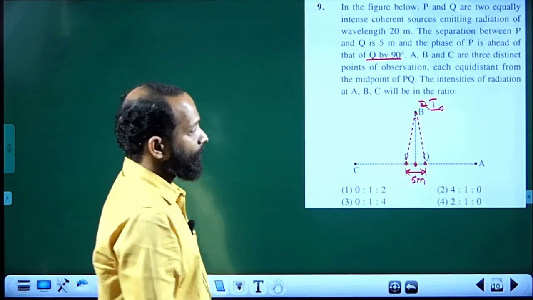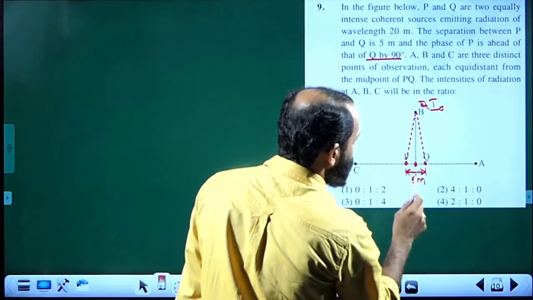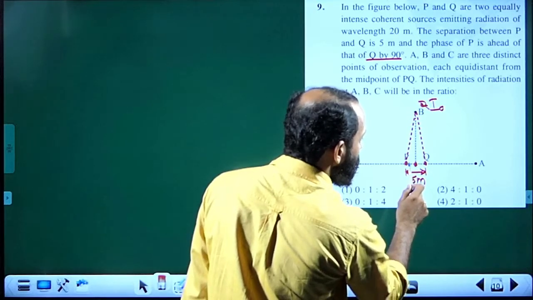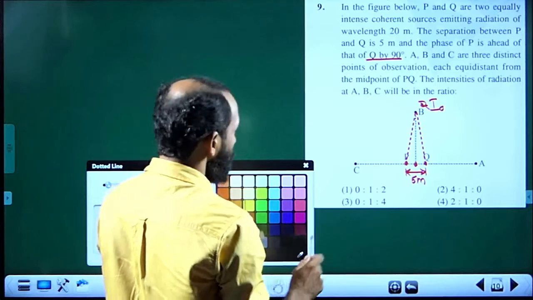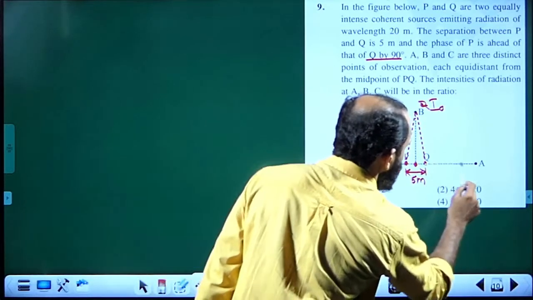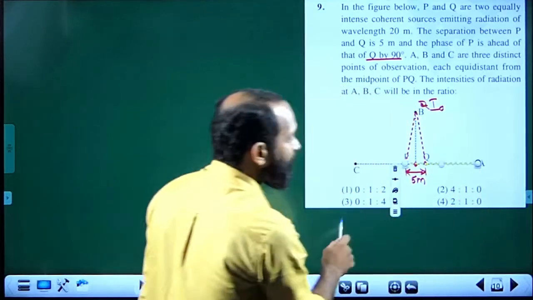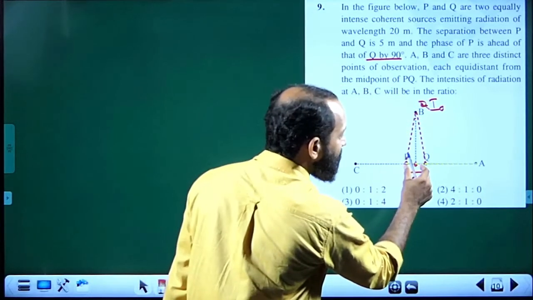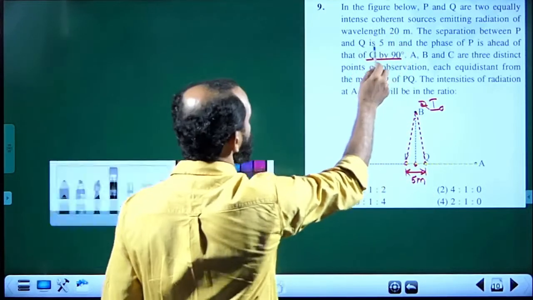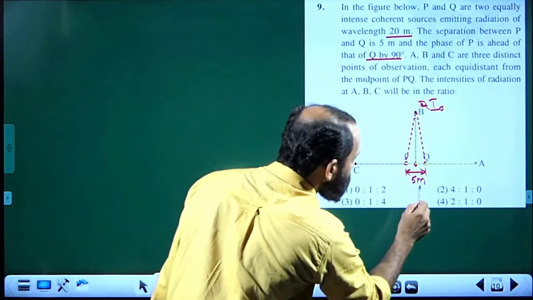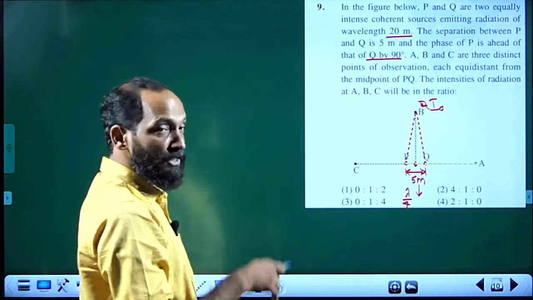Okay. Now what about A? We know the geometric path difference between PA and QA. Drawing lines from Q to A and from P to A, the difference between these two lines in length is 5 meter, but the wavelength is given 20 meter. That means this 5 meter separation is lambda by 4, since 20 by 4 is 5.